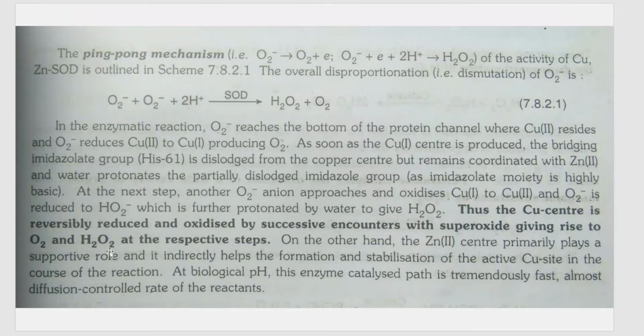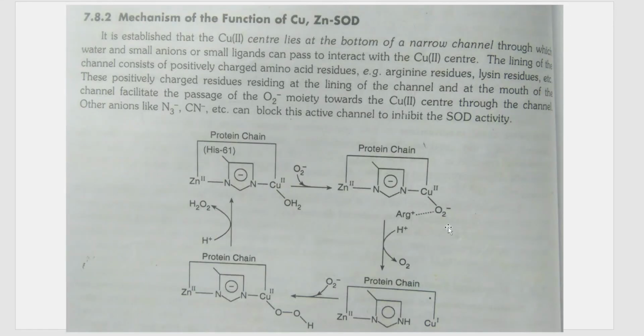Second step is what? As soon as Cu1 is produced, the bridging imidazolate group is dislodged from the copper center but remains coordinated with zinc and water. So, and gets protonated. You can see here, one bond was there between the copper and this bridging imidazole group which bridges the zinc and copper. But as soon as O2 minus gets converted to O2 and Cu2 gets converted to Cu1, that bridge is cut off. That is that bridging imidazole.